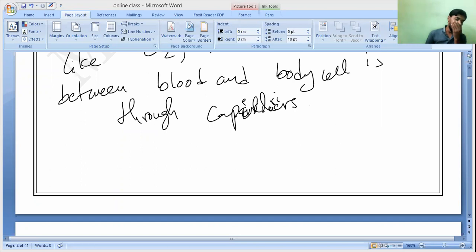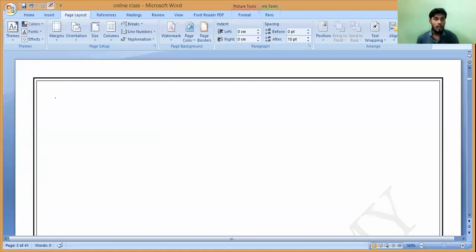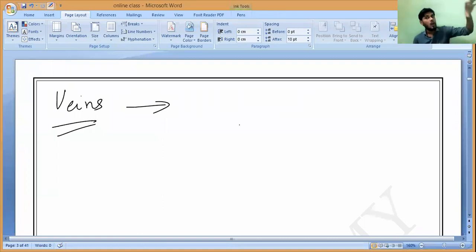So let us discuss veins. Veins are blood vessels, very thin blood vessels, which collect the blood from all the parts and carry it towards the heart. Why are they having thin walls?